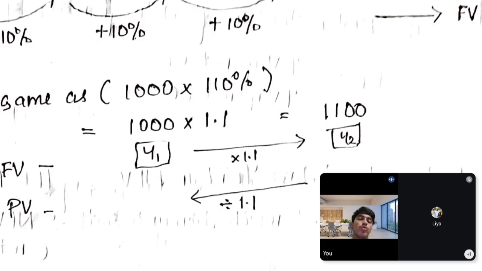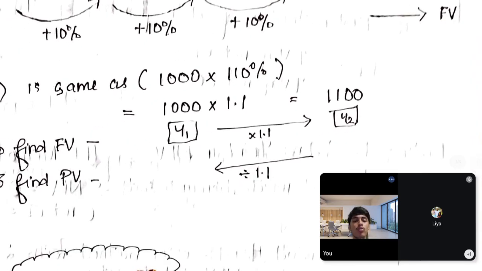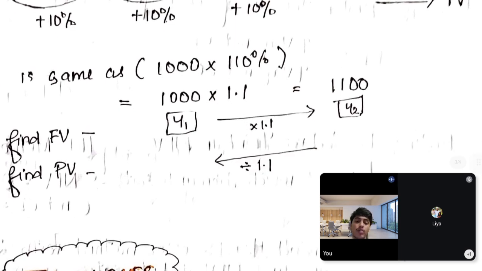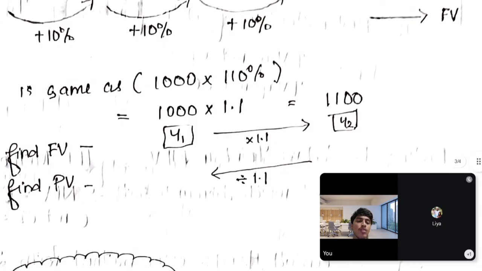So from year 1 to year 2, we multiply by 1.1. How about we take a reverse approach? If we go from year 2 back to year 1, and we multiplied in the forward direction, in the reverse approach we simply have to divide.